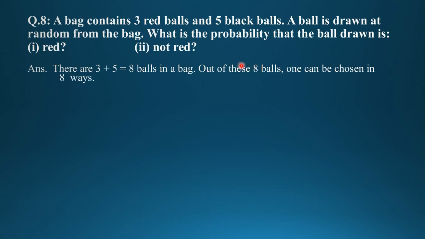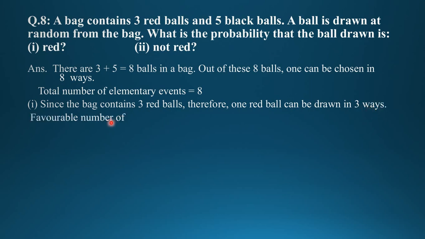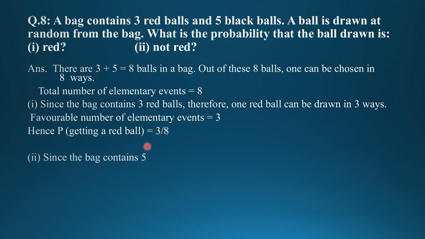First, we have to find the probability of getting a red ball. Out of 8 balls, there are 3 red balls. Total elementary events are 8. We can get any ball from it. The bag contains 3 red balls. Therefore, 1 red ball can be drawn in 3 ways. Favorable number of elementary events for a red ball is 3. The P of getting a red ball is equal to the number of favorable outcomes to the event upon total outcomes, which is 3 upon 8. Clear?